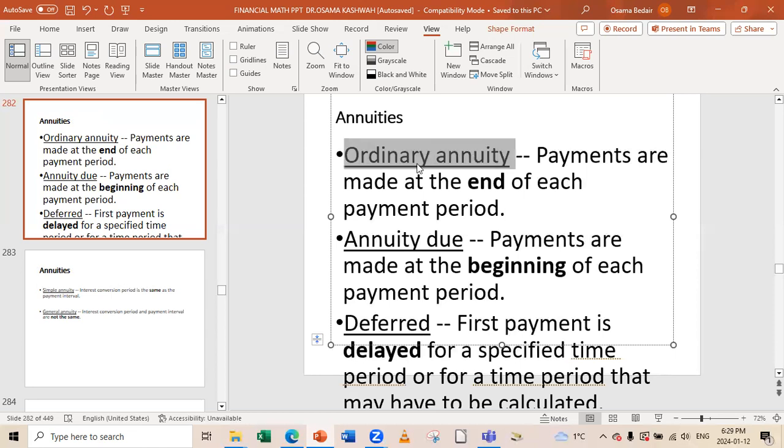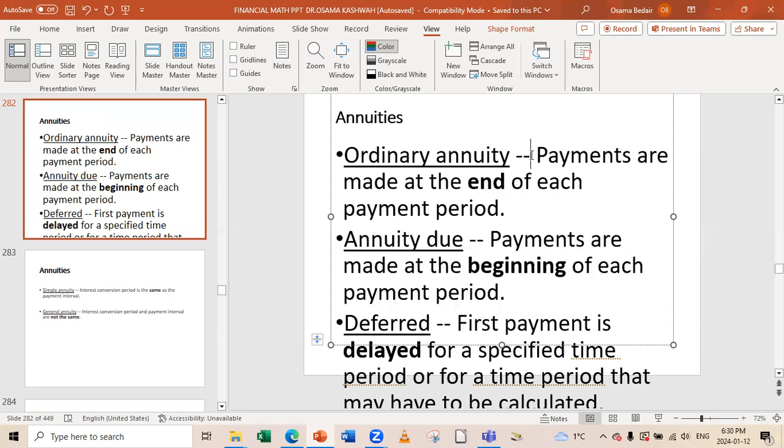Ordinary: payments are made at the end of each payment period. But annuity due: payments are made at the beginning of each payment period.